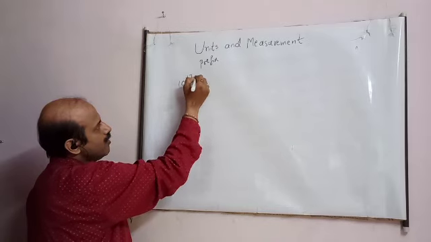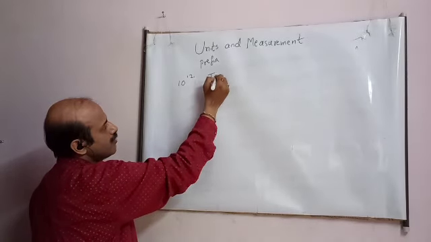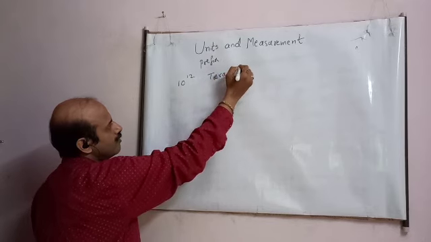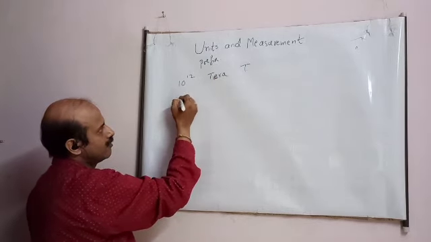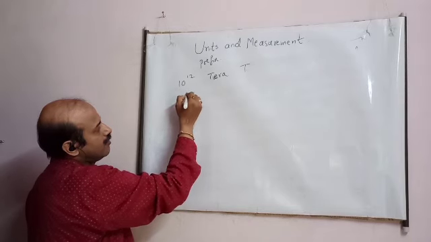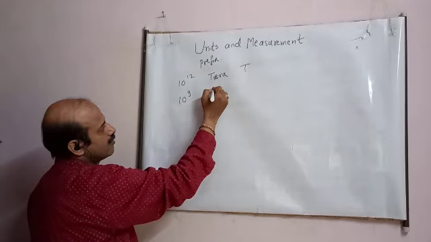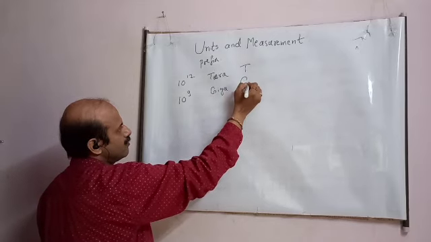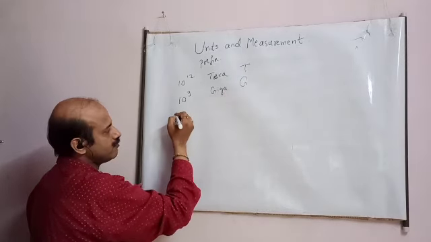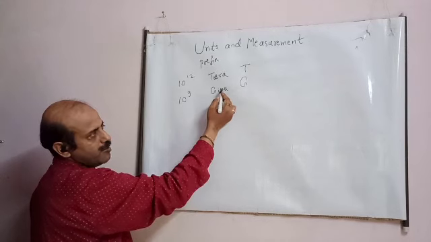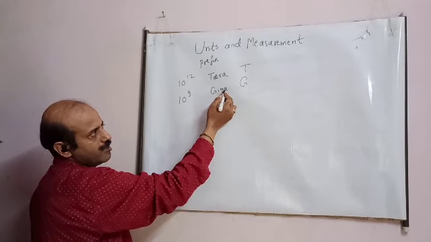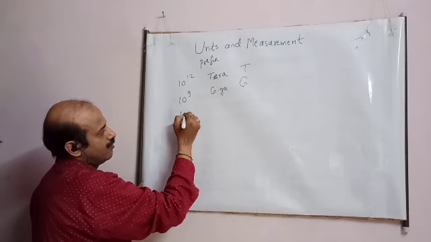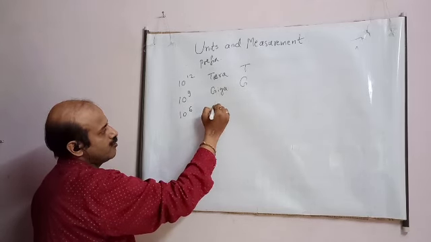Ten raised to 12. It is known as tera. Ten raised to 9. It is known as giga. Then we have 10 raised to 6. It is known as mega.